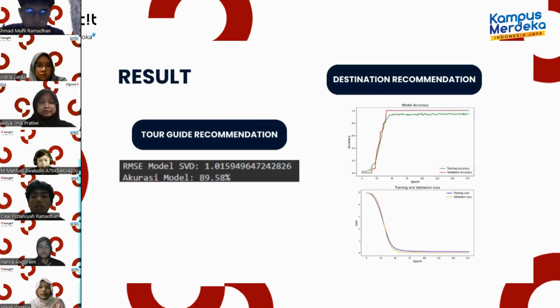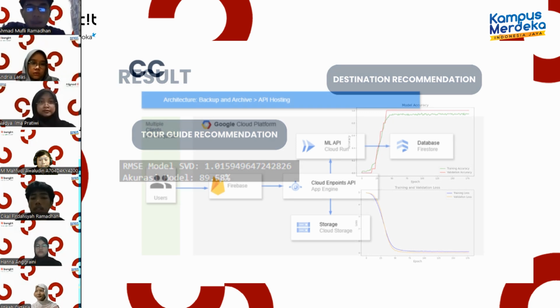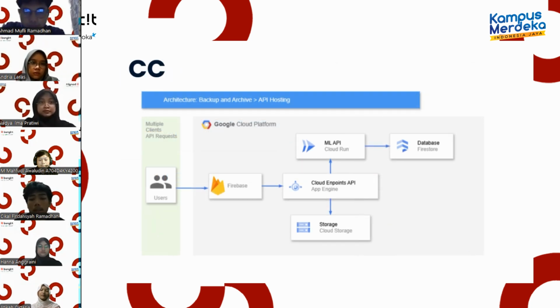And on the next slide, we have the results of our machine learning models. The first is guide recommendation. The model is evaluated by calculating RMSE or root mean squared error and accuracy based on the comparison of the original and predicted ratings. The results show that RMSE is 1.01 and the accuracy is more than 89%. They show that the model is performing quite well. For the next model, we present the accuracy and loss. The evaluation was done by validation, with the final validation accuracy of 1.0 and validation loss of 0.008. It shows that the model is running well.